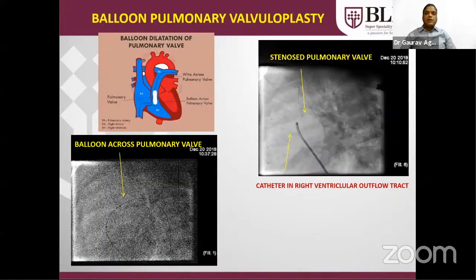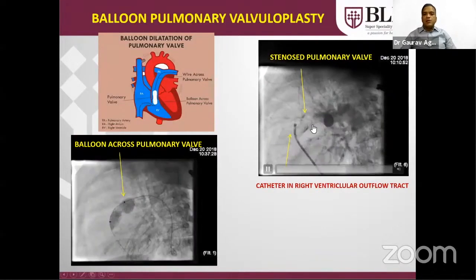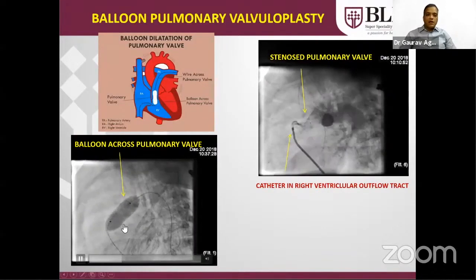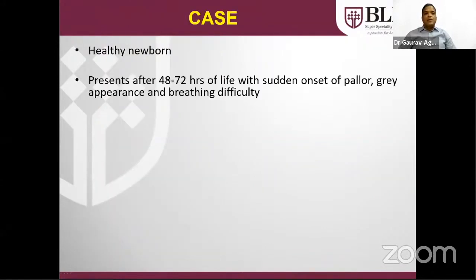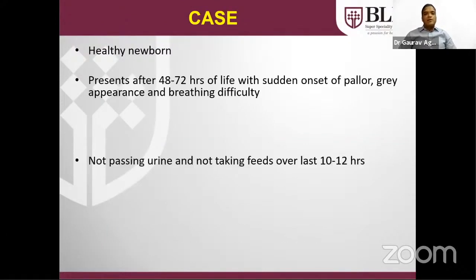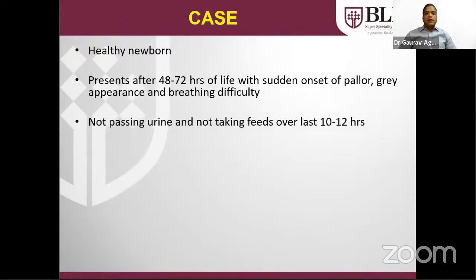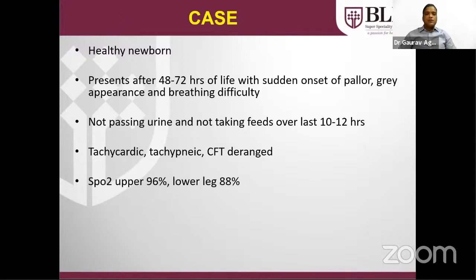This is an angiographic representation. This is an angiogram in the right ventricular outflow tract that was tackled with a balloon. In this case, a healthy newborn presented on the second or third day of life with sudden onset of pallor and shock-like features, not passing urine and not taking feed for the last few hours. Signs of tachypnea, tachycardia, and decreased perfusion were there.